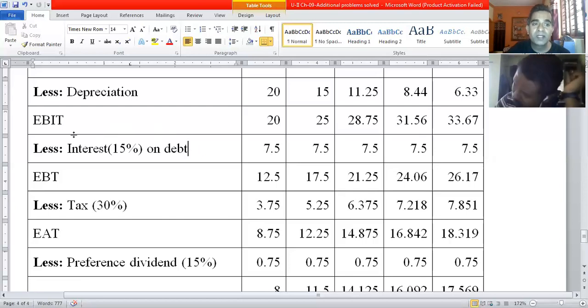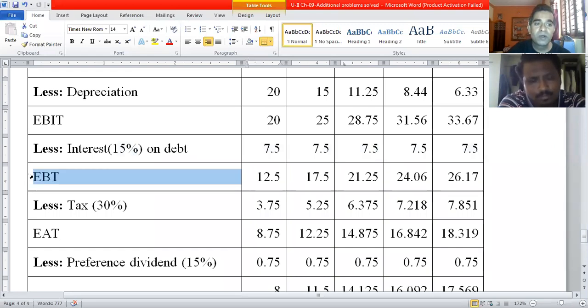But remember the difference: since depreciation is a non-cash cost and it is added to the sinking fund to purchase a new machine at the end of the life of the machine, depreciation is always added back in calculating CFAT. But interest on debt will not be added back. It is a cash cost. All 7.5 million rupees will be paid to the financial institution or the bank from which the company has raised debt capital.